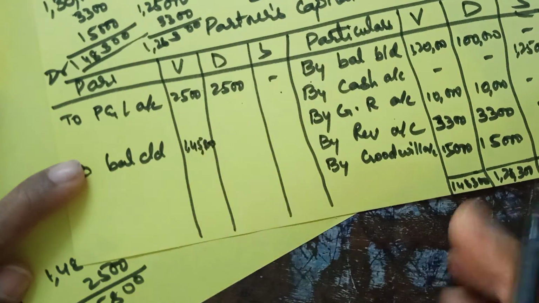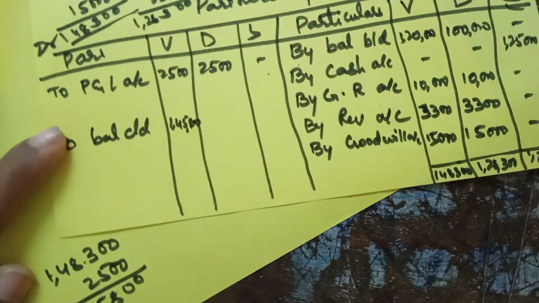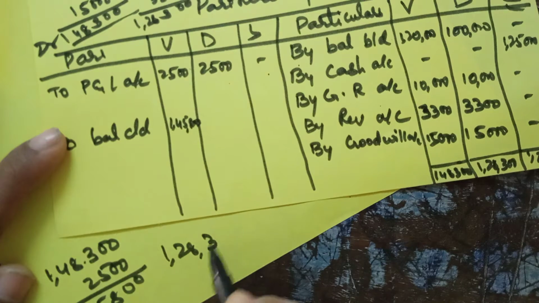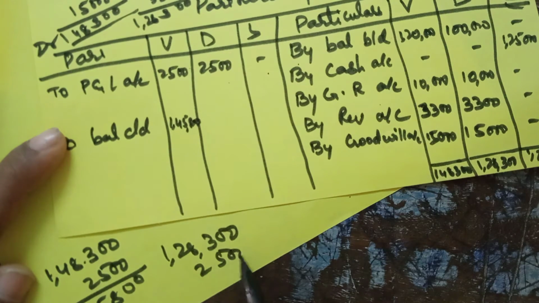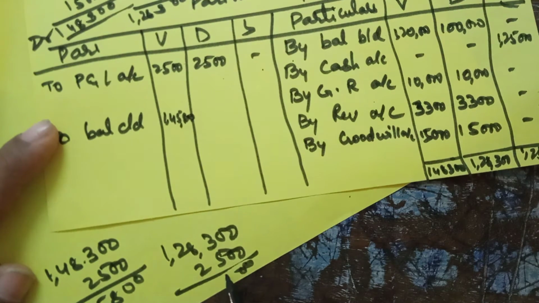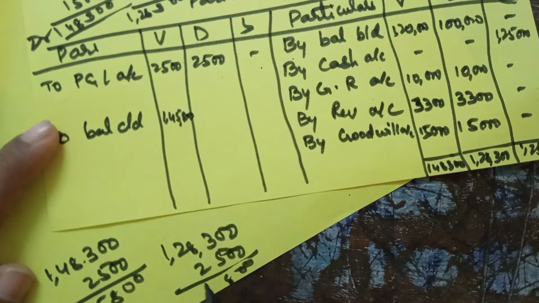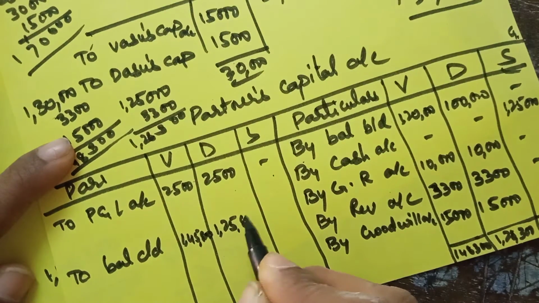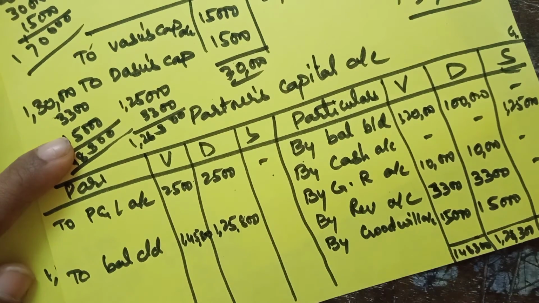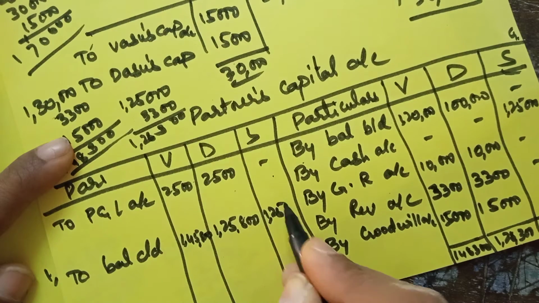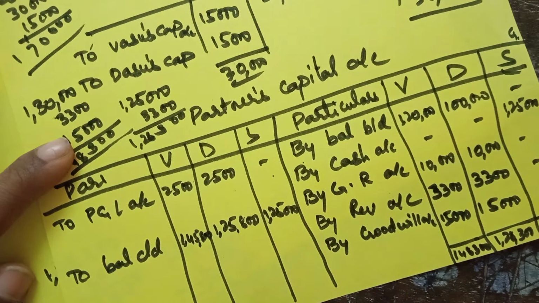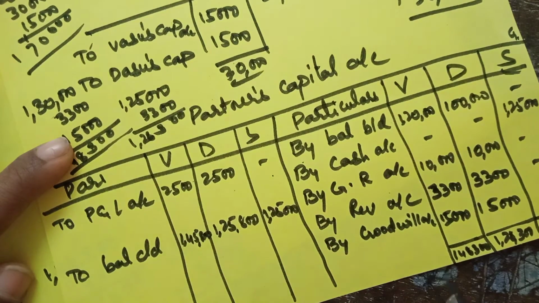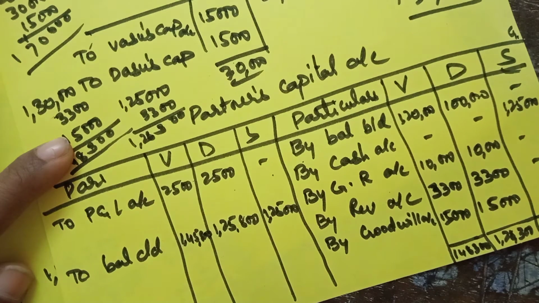The same way you do here also. 1,28,300 minus 2,500 is 1,25,800. So here nothing is there, so as it is, it will come 1,25,000. Then you will do balancing with the same amount, whatever you wrote here, the same thing you are going to write here.